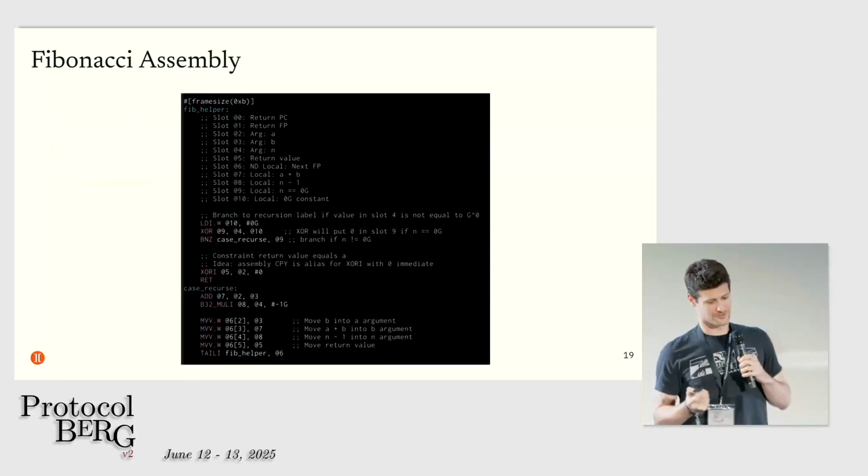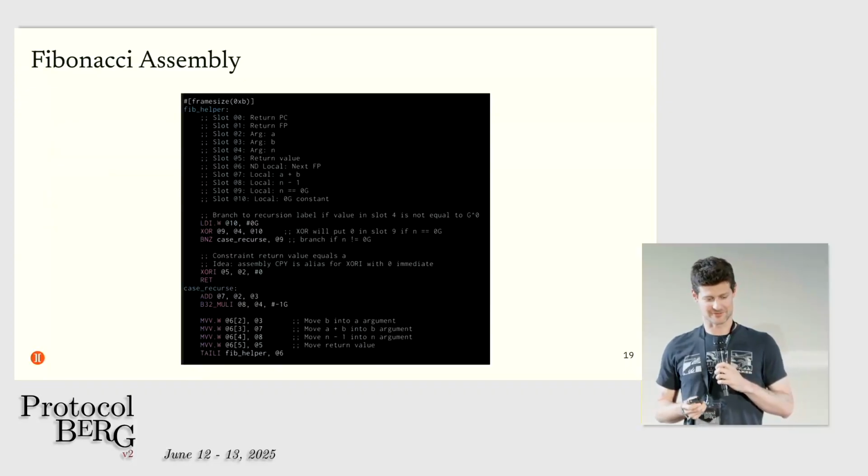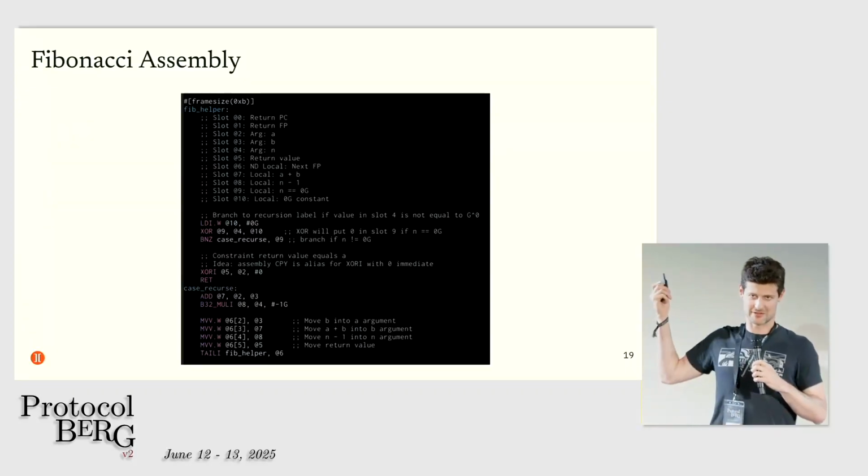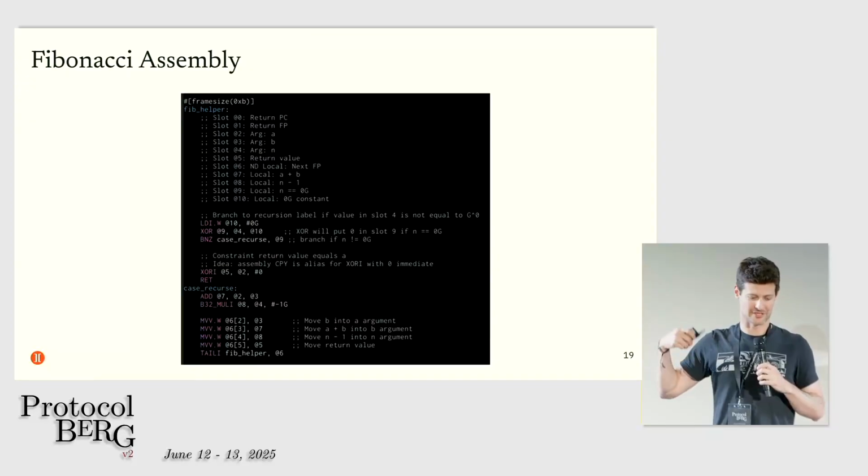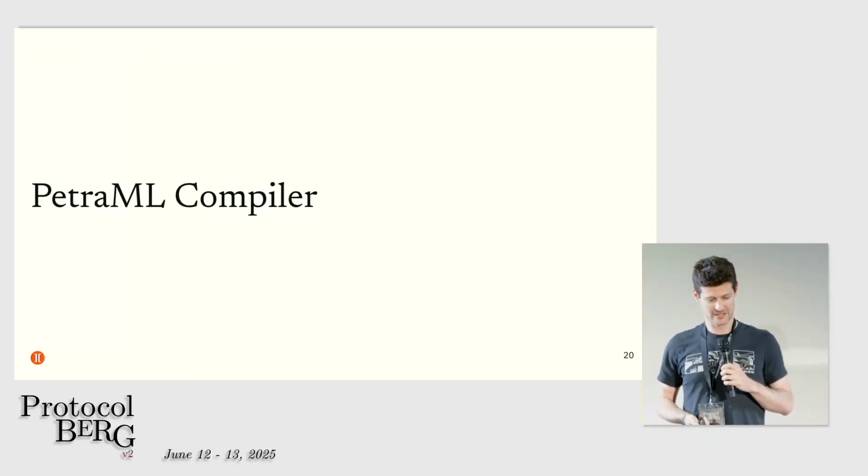I'm not going to walk through the Fibonacci assembly code for lack of time, but you have a function frame, it has local variables, you do instructions. It looks sort of like normal assembly code. How do we program this thing?